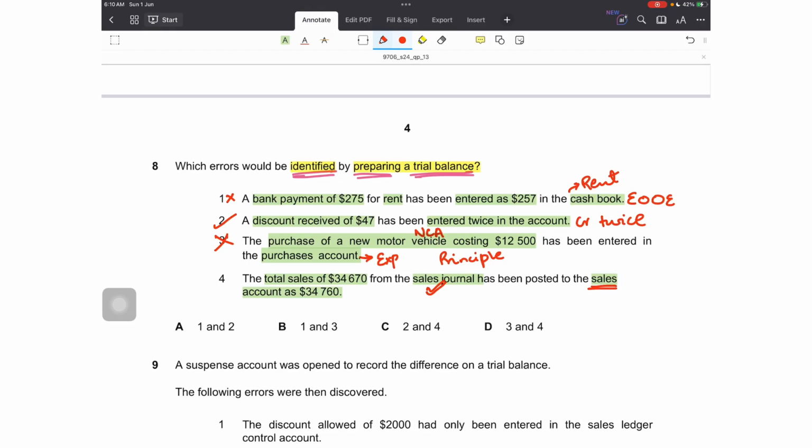However, it was posted correctly in the debtors account. So how will this be corrected? I have right now overstated my sales account, so the sales account will be debited with the difference between these two, and the suspense account will be credited. Since the suspense account is involved, the trial balance will reveal this error. So 2 and 4, option C.